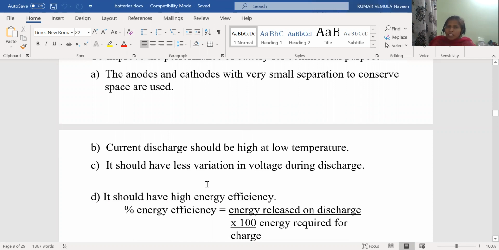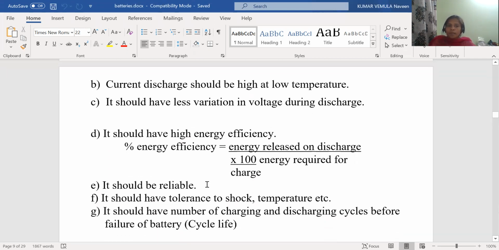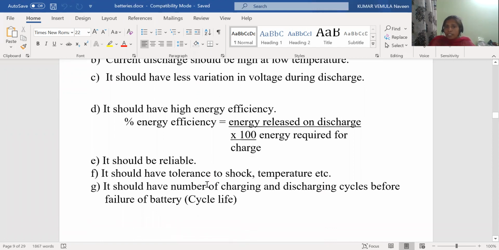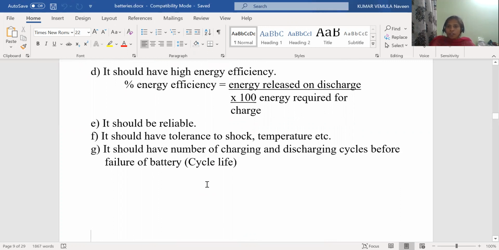It should have less variation in voltage during discharge, and it should have high energy efficiency. It should be reliable. It should have tolerance to shock and temperature. It should have a number of charging and discharging cycles before failure of batteries. These are the basic requirements of the secondary battery.